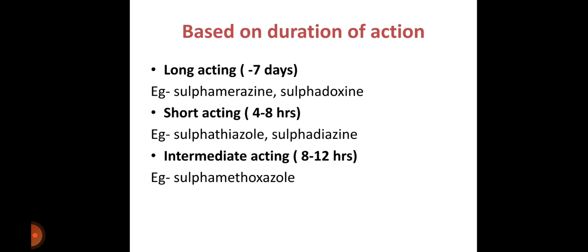Based on the duration of action, sulfonamides are long acting, short acting and intermediate acting. Long acting sulfonamides are sulfamerazine and sulfadoxine with a half-life of 7 days. Short acting sulfonamides are sulfathiazole and sulfadiazine with a half-life of 4 to 8 hours. And last is intermediate acting sulfonamide, example sulfamethoxazole with a half-life of 8 to 12 hours.